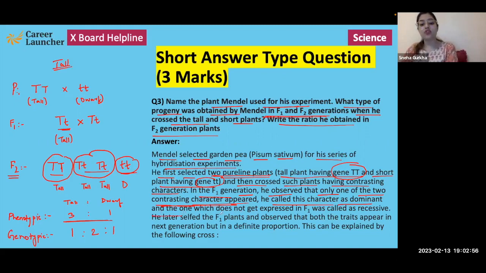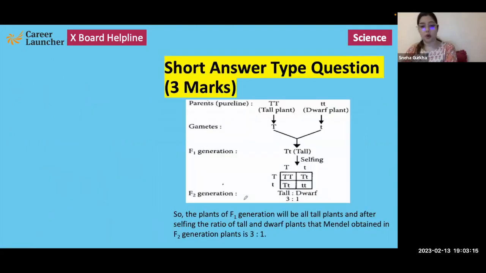And the one which does not get expressed in F1 was called recessive. He later selfed the F1 plants and observed that both the traits appear in the next generation in a definite proportion. This can be explained by the following cross. So this cross is made: parent generation, then the F1 generation, then selfing of the F1 generation, and finally the F2 generation, right?